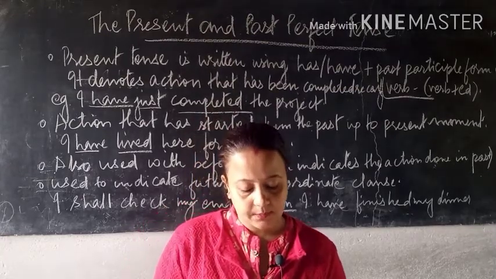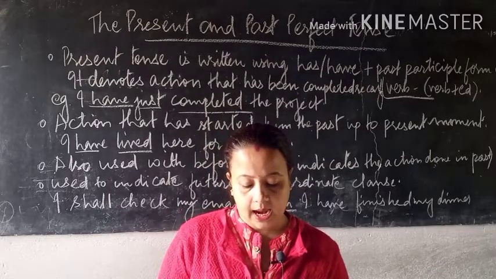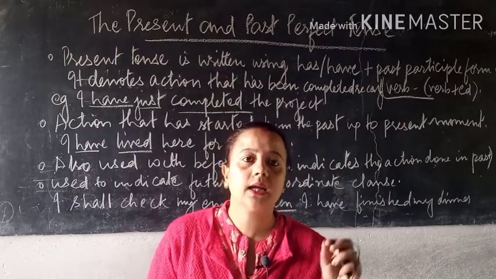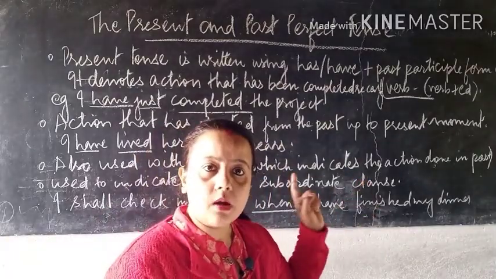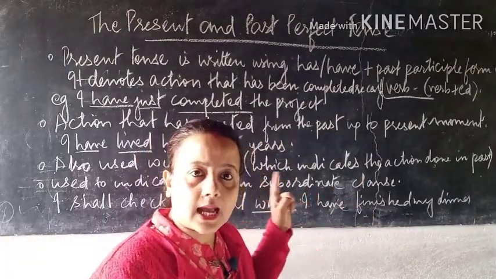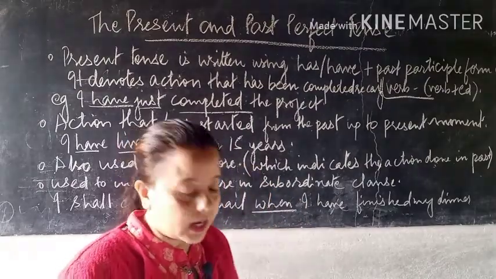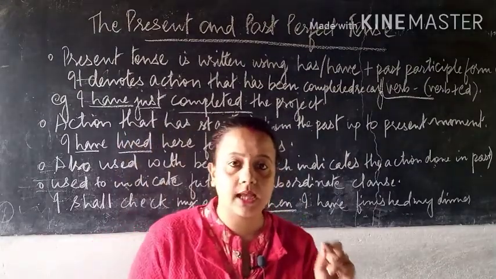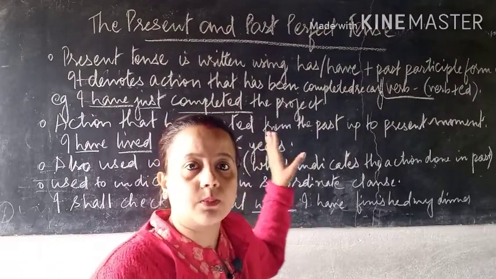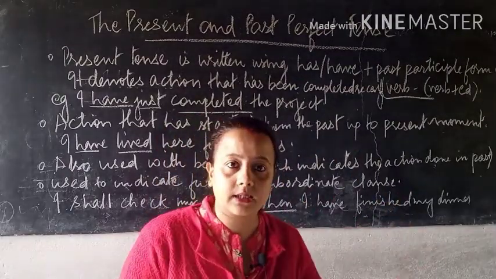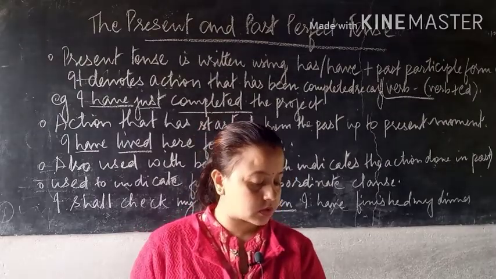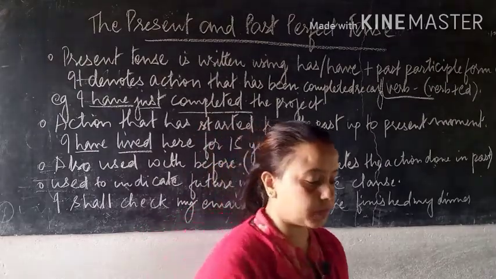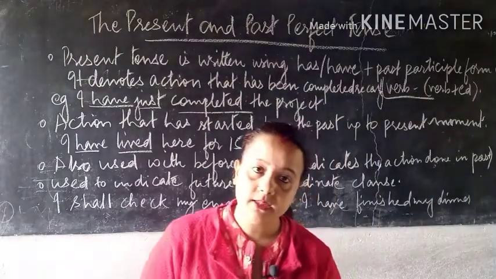See the examples. It is using had plus past participle. Had lived. Past verb plus ed remains the same. Only the use of has and have changes to had. Rest everything is the same as present perfect tense. So this is all about past, present, present perfect as well as the past perfect tense.